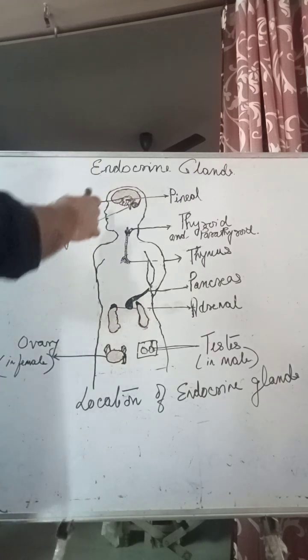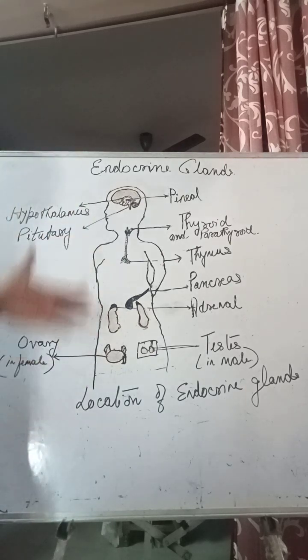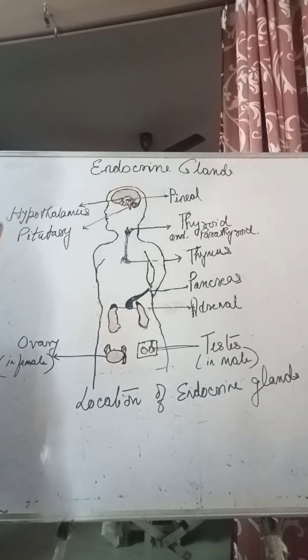So, hypothalamus, it is in the brain. When we start from the brain, from the head downwards, we will find all the endocrine glands. So, hypothalamus is in the brain. It is very important. The pituitary gland is attached with the hypothalamus with a stalk. The pituitary gland is the master gland, and the master of master is hypothalamus because it is controlling the secretions of the pituitary gland. So it is the chief boss, right?